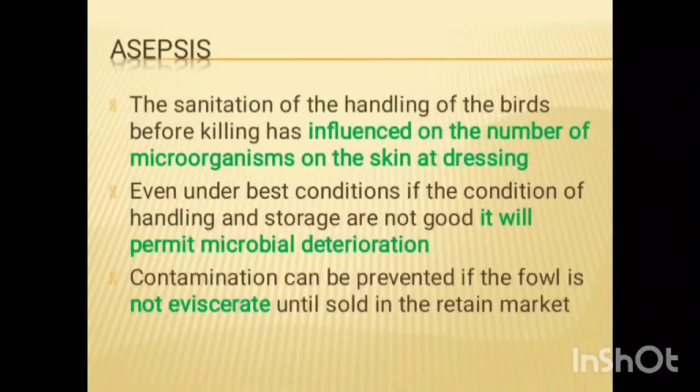In the preservation of poultry, the first stage is asepsis. It is the sanitation of handling of the bird before killing and influences the number of microbes on the skin and dressing. Even under the best conditions, if handling and storage are not good, it will permit microbial deterioration. Contamination can be prevented if fowl is not extruded and still sold in the retail market.